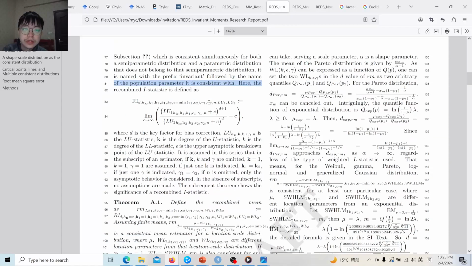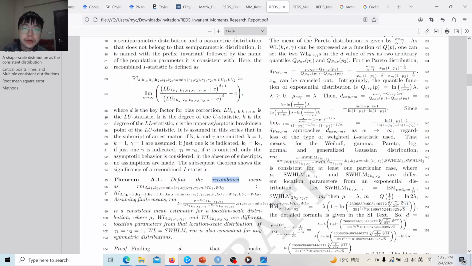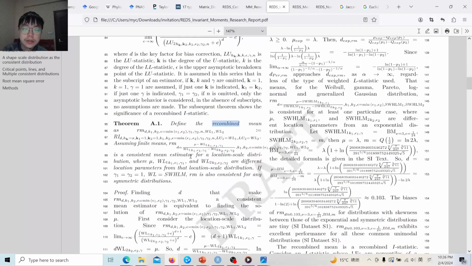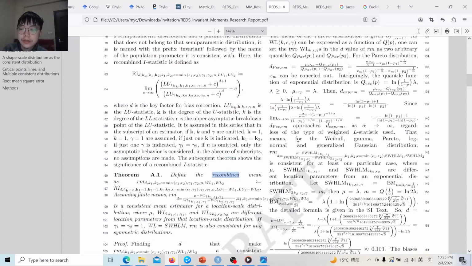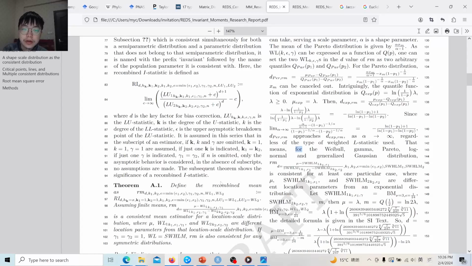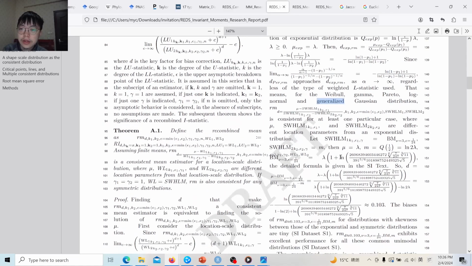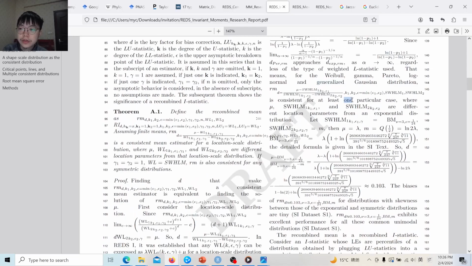A solution is to consider an estimator that is simultaneously consistent for both a semi-parametric distribution and a parametric distribution. We propose the recombined mean, which is simultaneously consistent for a location scale distribution and a symmetric distribution. We show that the exponential distribution has the unique property that if we construct a recombined mean that is consistent for the exponential distribution, then for the Weibull, gamma, Pareto, log normal, and generalized Gaussian distributions, the recombined mean is consistent for at least one special case.